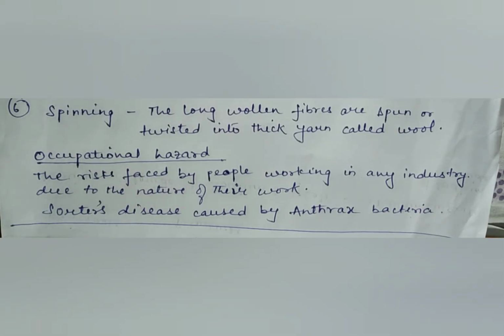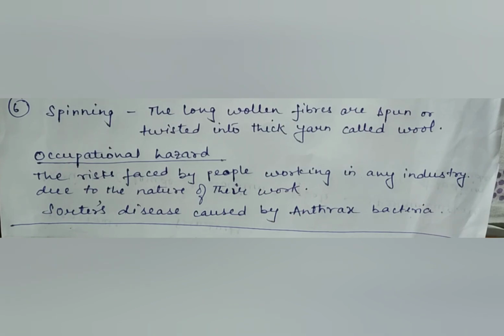Now, the woolen industry is an important source of livelihood for many people in our country. We know that the people who do the job of sorting, that means separating the fleece of sheep into fibers of different qualities that we have discussed just now, are called sorters. So sorters are the people who sort the fleece of the sheep.